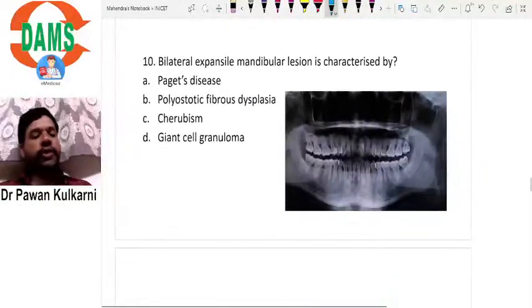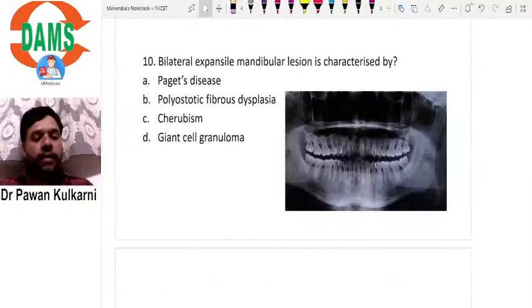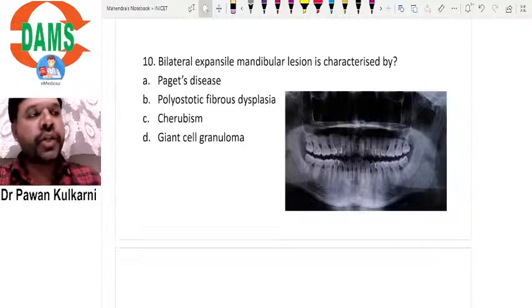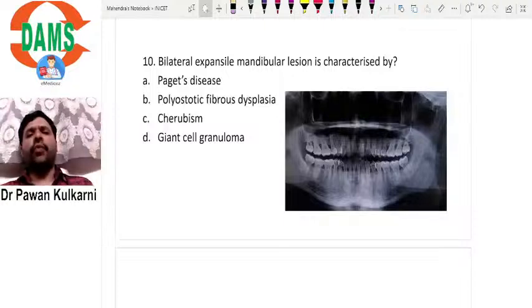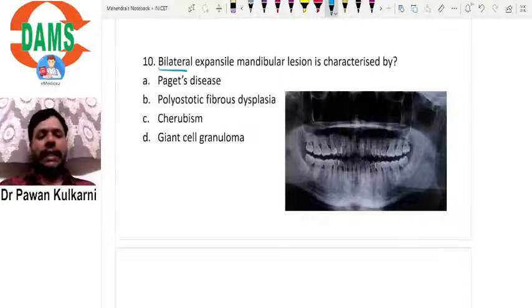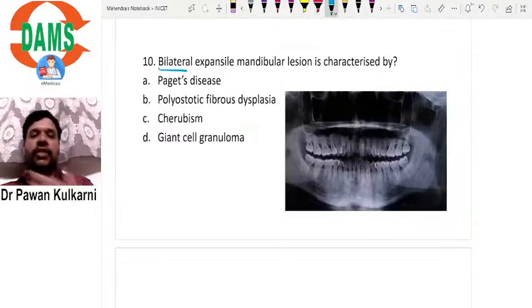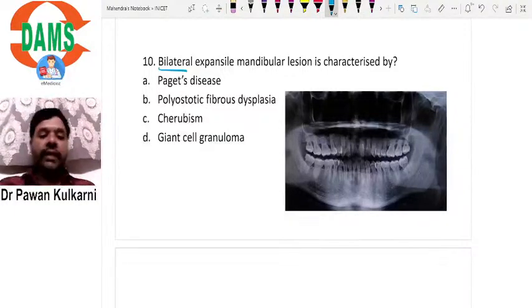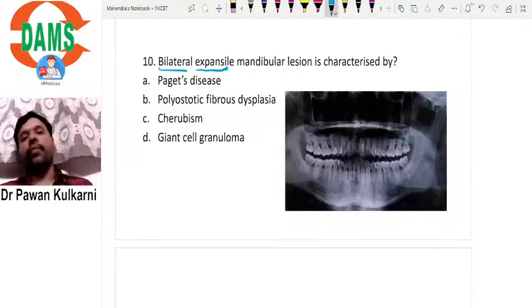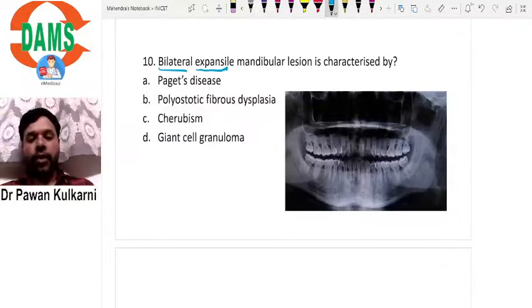Okay, moving on to the next question. Bilateral expansile mandibular lesion is characterized by. Look at the question. They're saying bilateral, that means the lesion is affecting the mandible on both sides, right side and left side. And the lesion is expansile, so it is expanding.